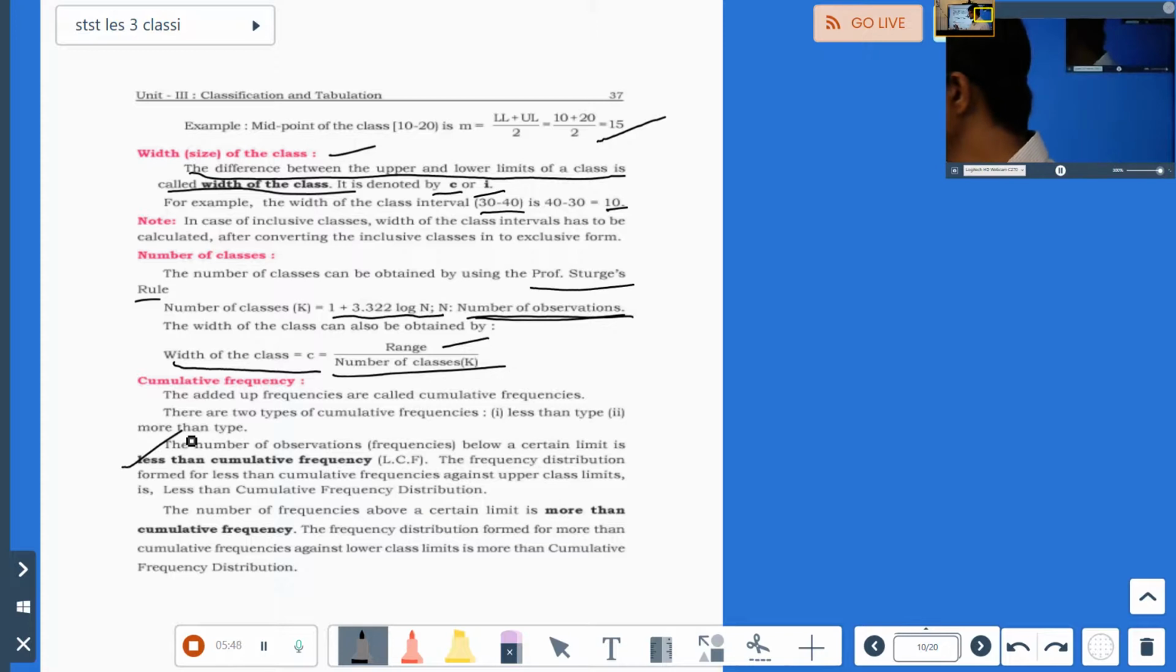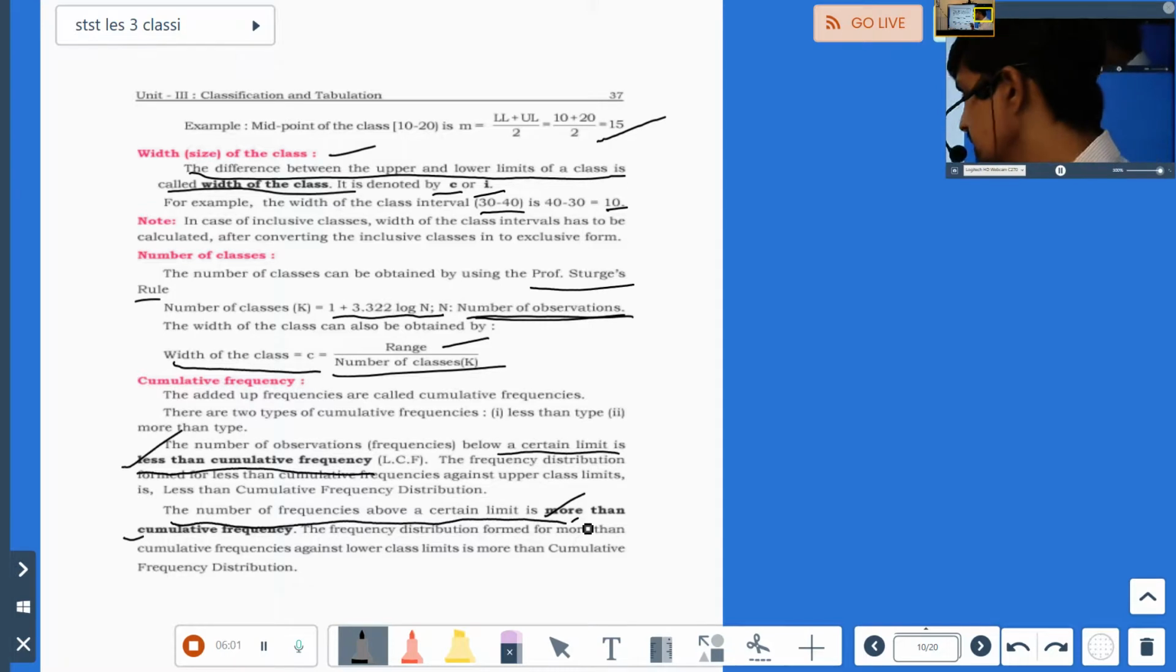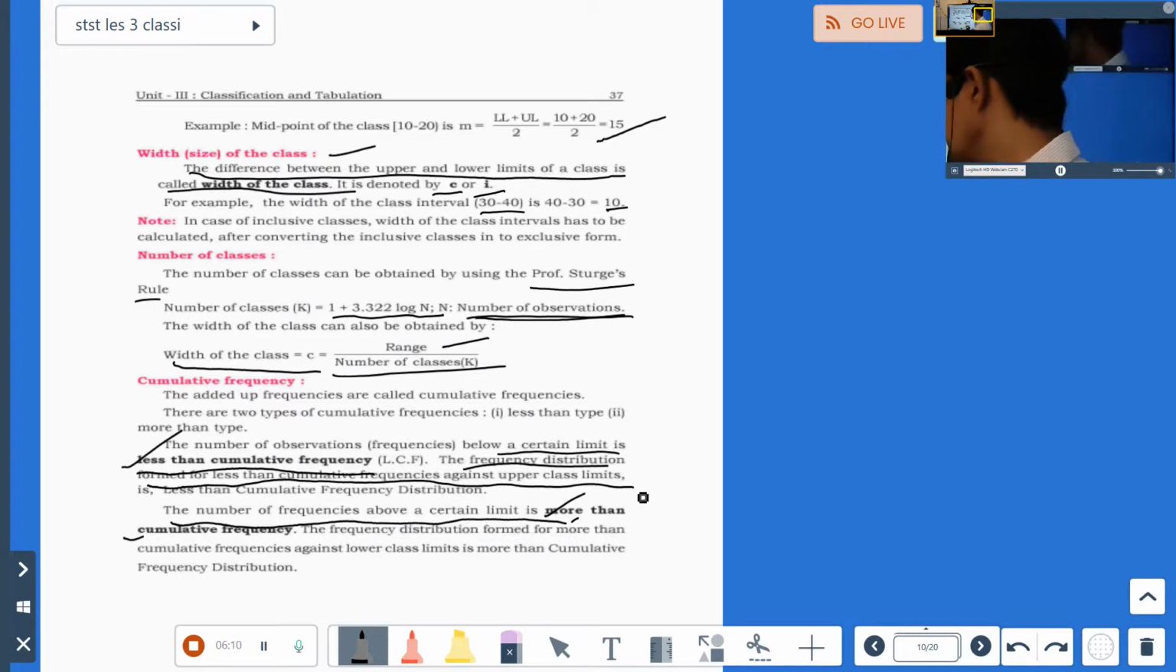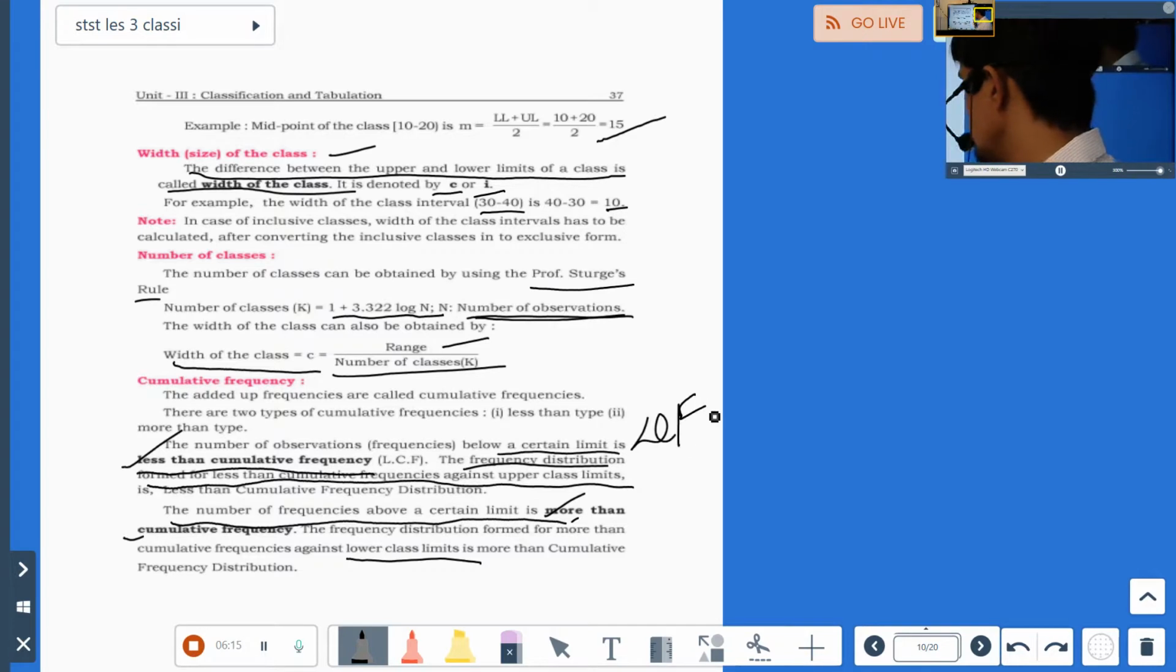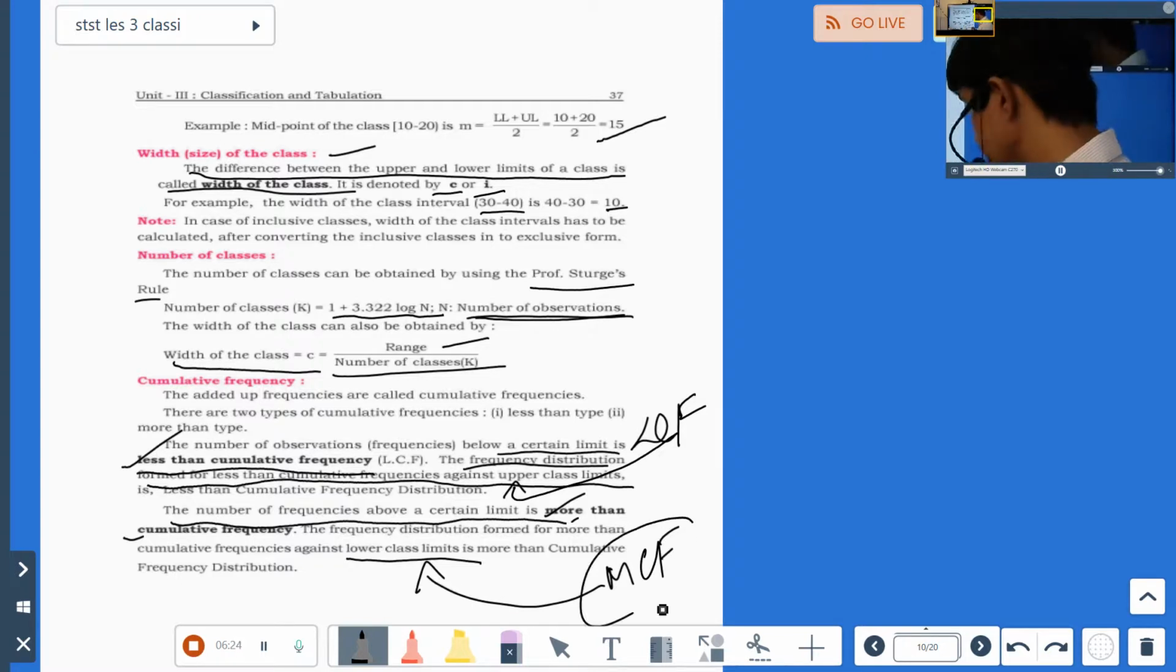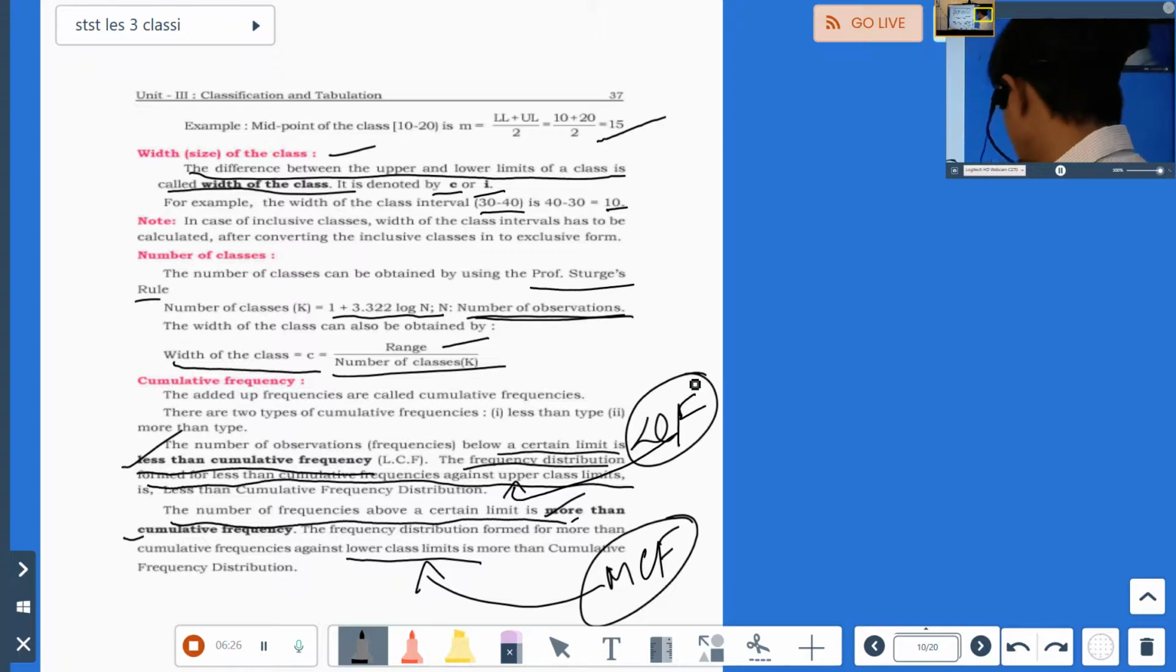Cumulative frequency has two kinds: less than, and one more is more than. The number of frequencies below a certain limit is called less than cumulative frequency, and the number of frequencies above a certain limit is more than frequency. Here the frequency distribution is formed for less than cumulative frequency against upper class limits. Here it is formed for lower class limits. LCF, less than cumulative frequency, is for upper class limits. MCF, more than cumulative frequency, is for lower class limits. You will use lower class limits for MCF and upper class limits for LCF.